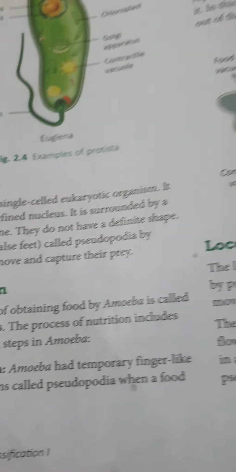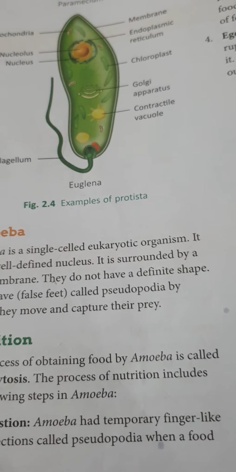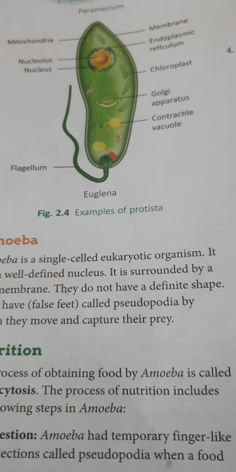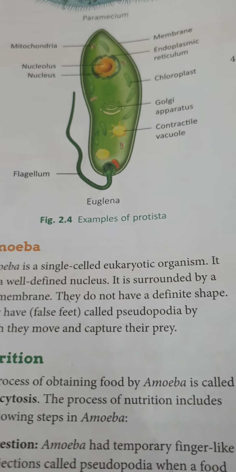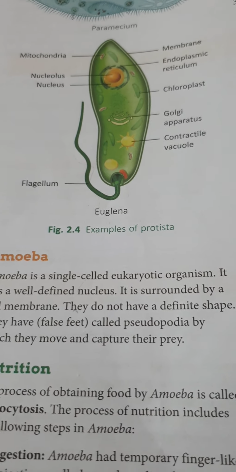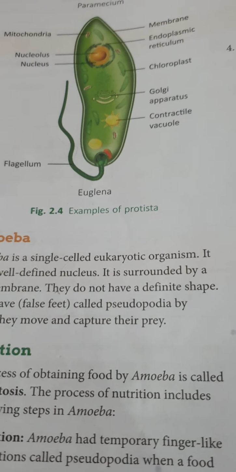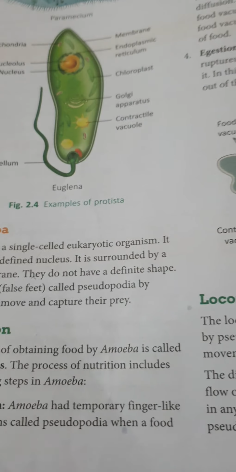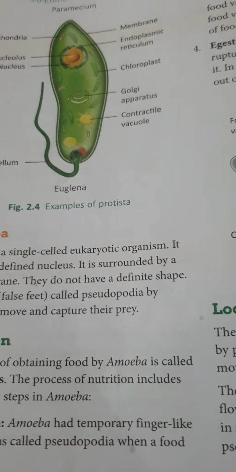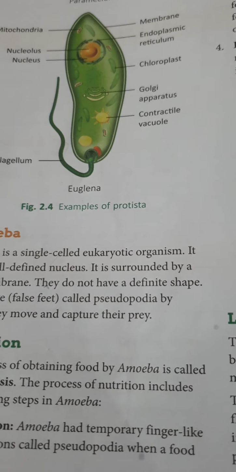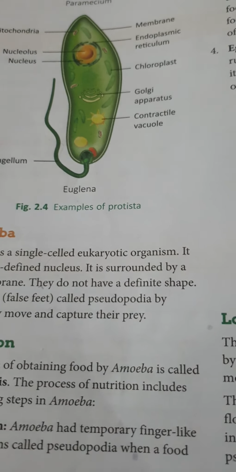Now, what should be the nutrition of the amoeba? It was first described by the German scientist, or you can say the German naturalist, named August Johann Rosel von Rosenhoff. Now we are going to read about the structure and the features of the amoeba.